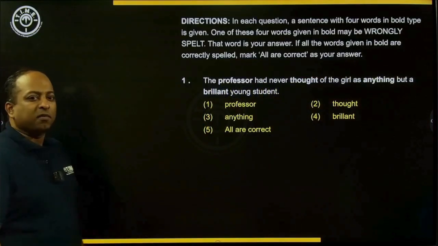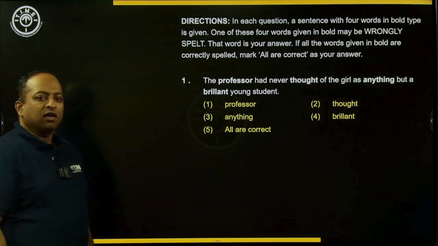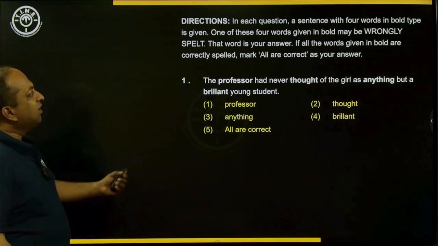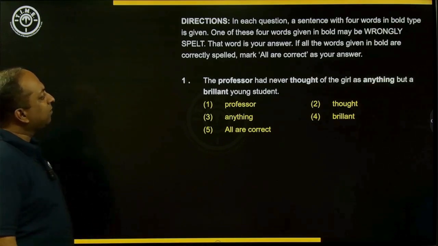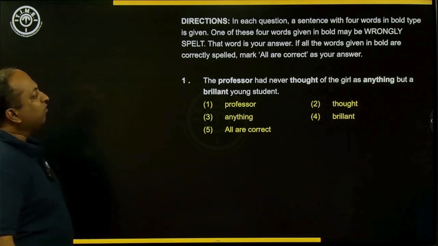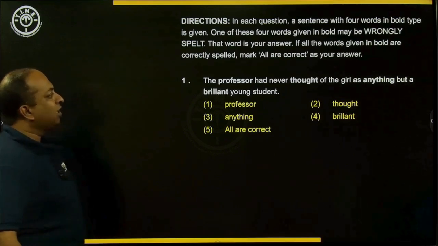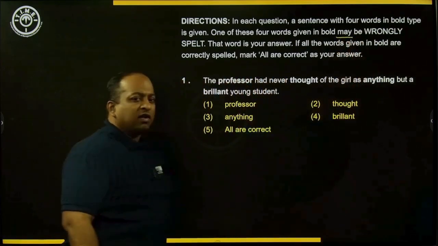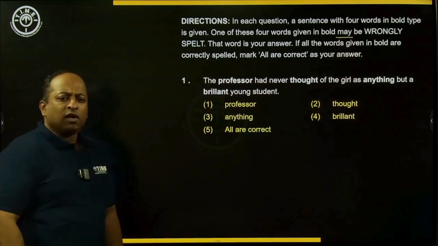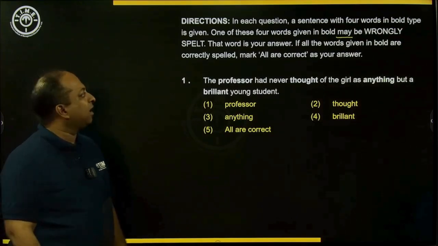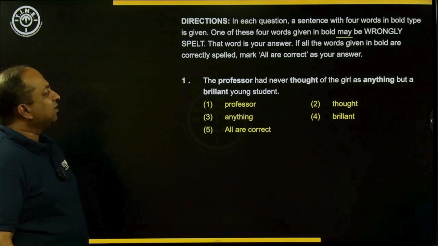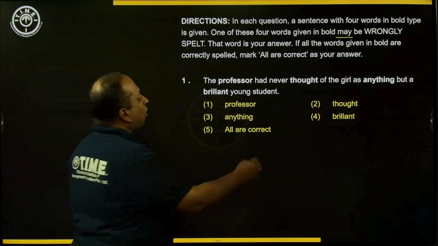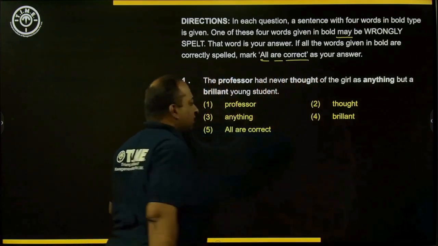Now let's look at some of the kinds of questions that come under wrongly spelt words. In each question, for the next 15 questions, a sentence with 4 words in bold type is given. One of the 4 words given in bold may be wrongly spelt. Emphasis on the word may be. So the word may be wrongly spelt, or else nothing may be wrongly spelt, all words may be correct. That word is your answer. If all the words given in bold are correctly spelled, mark all are correct as your answer.